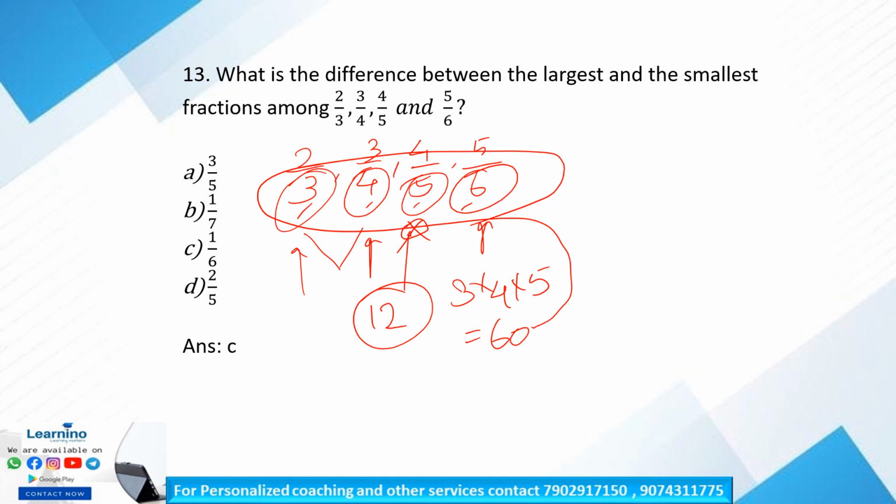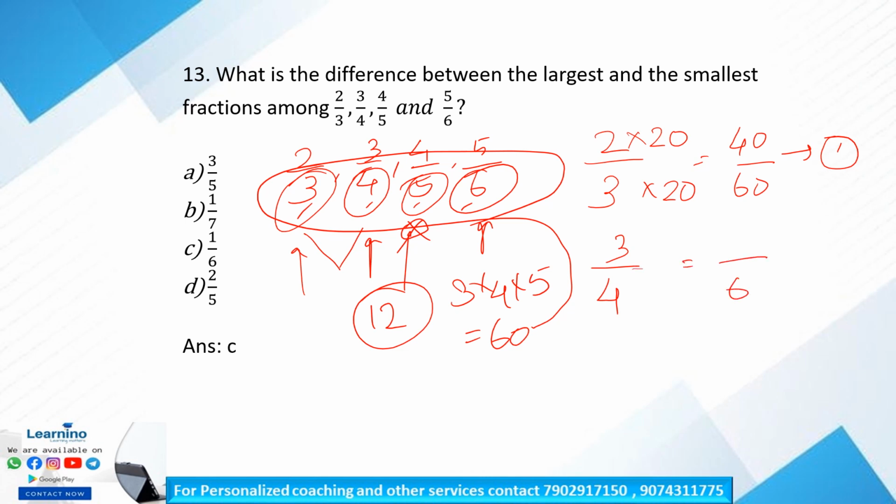Let us consider first term 2 by 3. In order to make it 60, we have to multiply the denominator and numerator by 20, right? So 2 into 20 and 3 into 20, that is equal to 40 by 60. This is our first term. Like that 3 by 4, to make the denominator 60, we have to multiply by 15. So 15 into 4 is 60. 15 into 3 is 45. So this is our second term.